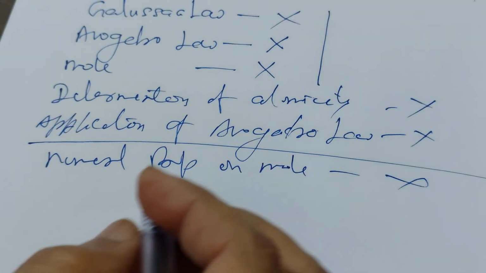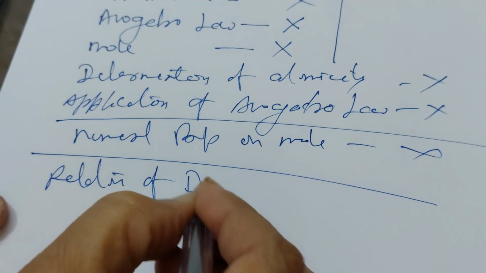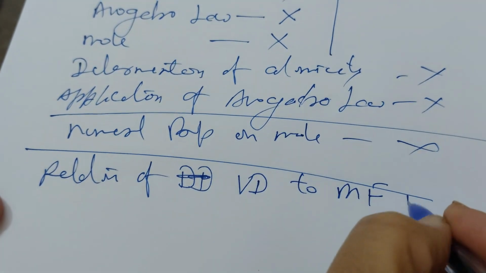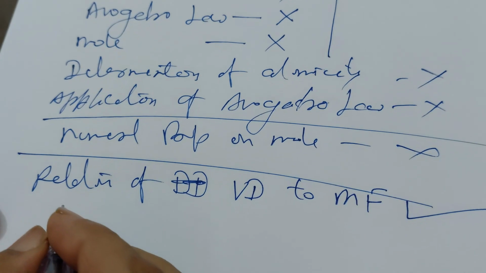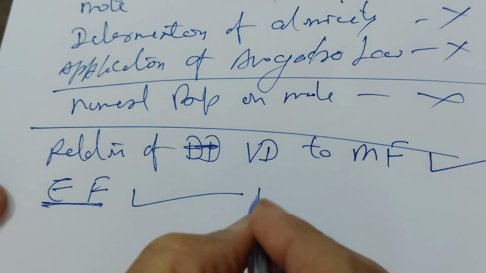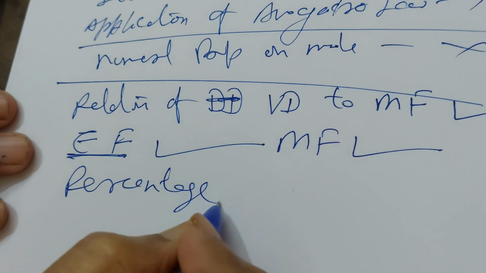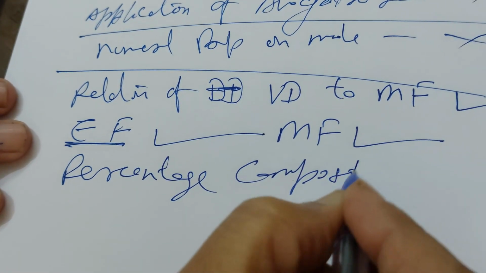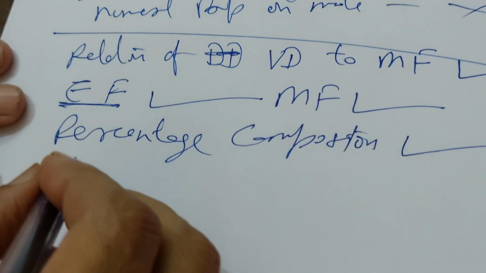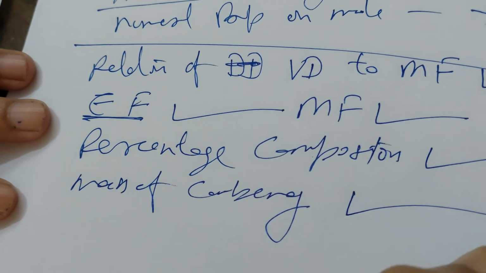Only the topics included are the relation of vapor density to molecular formula, the empirical formula, the molecular formula, the percentage composition, and the mass of combining atoms.